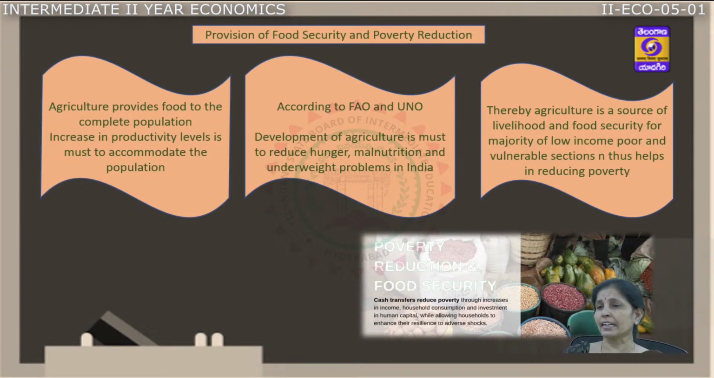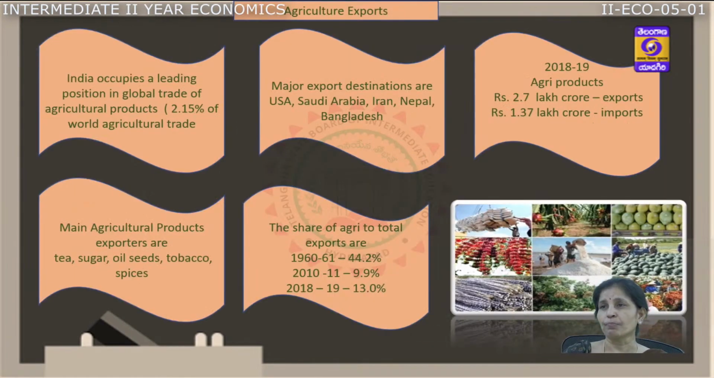Agriculture takes care of livelihood. Agriculture provides food security. Agriculture takes care of the malnourished and underweight children, which is again a very important concept of our agriculture. The next one is how agriculture plays a vital role in the exports of our country.